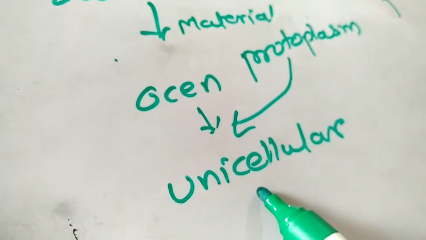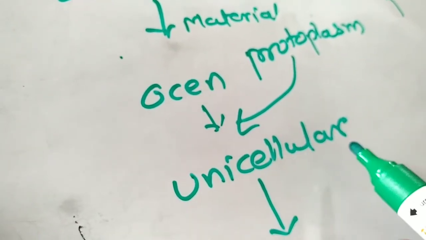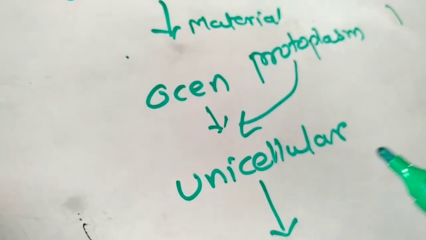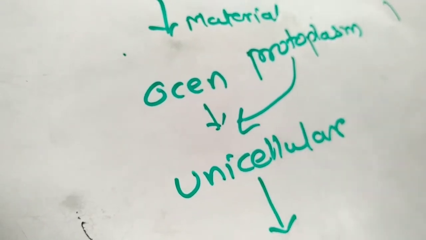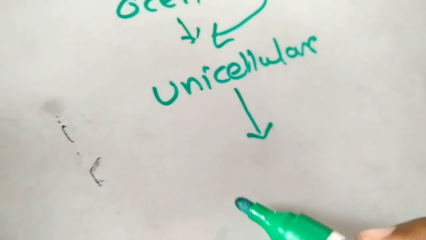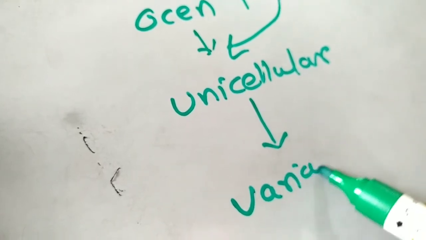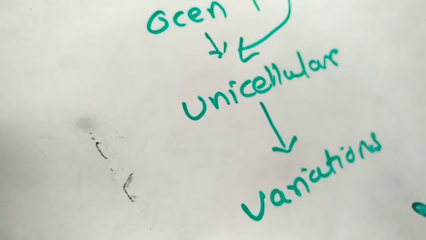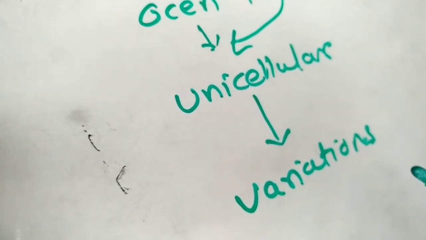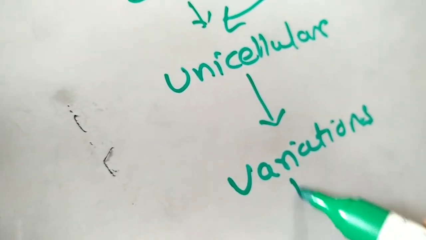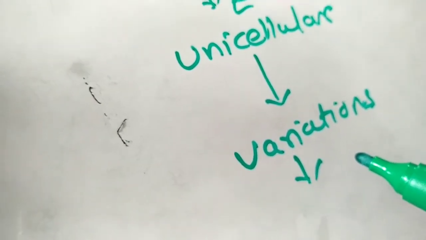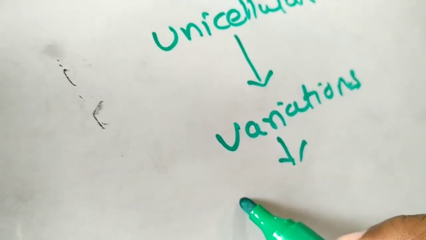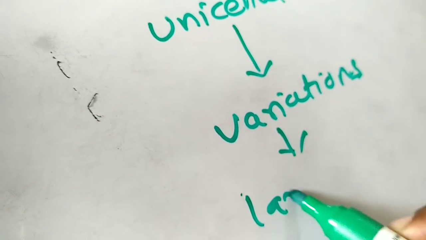Then, as I told you, while copying DNA, if there is a change in concentration, then the environment played an important role. We see variations among those cells. And then from these unicellular organisms, larger organisms were formed.